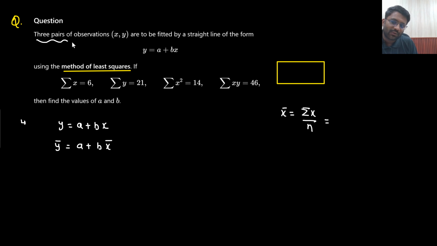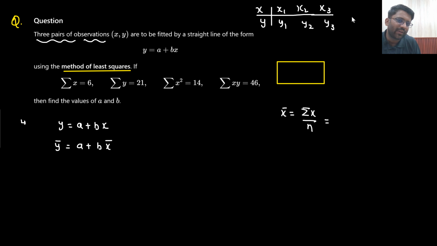So 3 pairs of observation. That means the data are given in this manner. There are 3 pairs. X1 is given, X2 is given, X3 is given. Y1 is given, Y2 is given, Y3 is given. So what is the value of n? n is 3. There are 3 pairs of data. For x we are having 3 data, for y we are having 3 data. So summation x by n, 6 by 3. What is the value? 2.